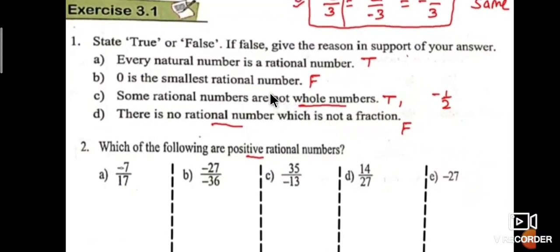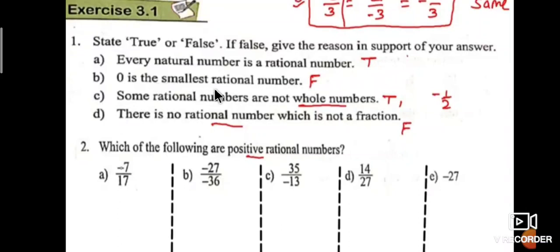Next are the exercise problems. State true or false. If false, give the reason in support of your answer. Every natural number is a rational number. Is it true or false? Yes, it is true, because every natural number is also a rational number.